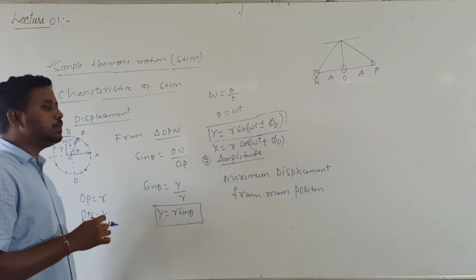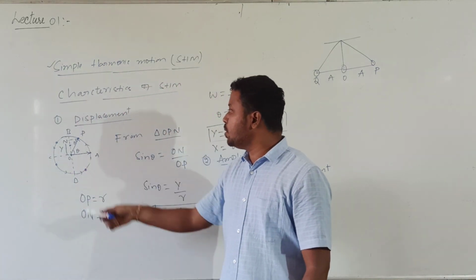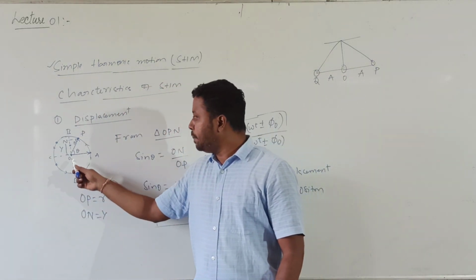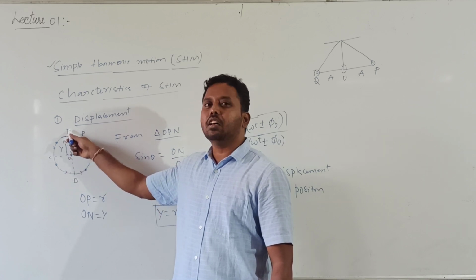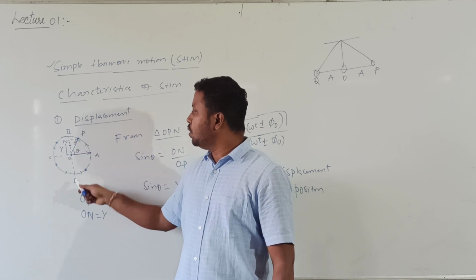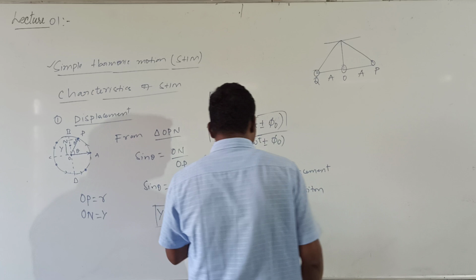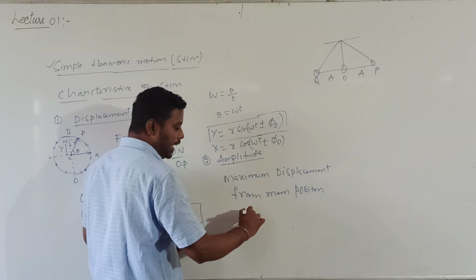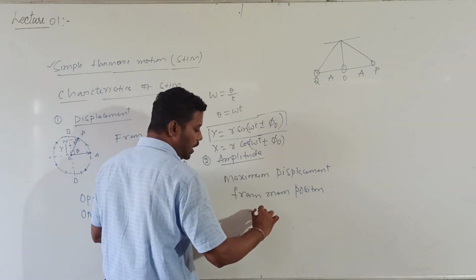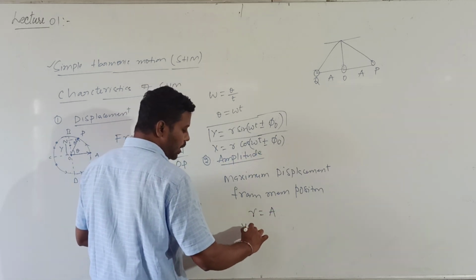The maximum displacement from the mean position. Whereas in this circular motion example, the theta perpendicular will go maximum from either O to B or O to D. OB value, OD value will be equal to what? R. Therefore, here what can I write? The amplitude value R is equal to A, the maximum amplitude. So in terms of A, what can I write?